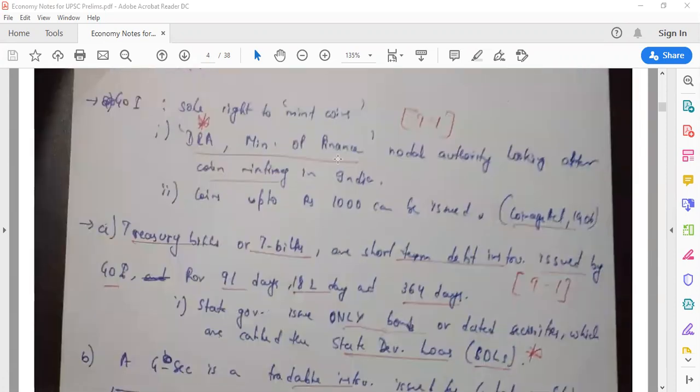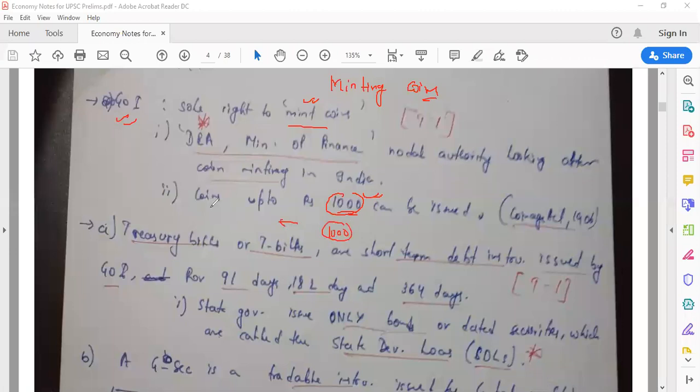Okay, now another important thing, which I've noted down in my notes, is minting coins. See, understand one thing. We talk about the 5 rupee note or 10 rupee note, whatever notes are being issued by RBI. But when it comes to minting coins, the Government of India has the sole right to mint coins. Here, RBI does not mint coins. Government of India mints coins, and coins up to rupees 1,000 can be issued by the Government of India.